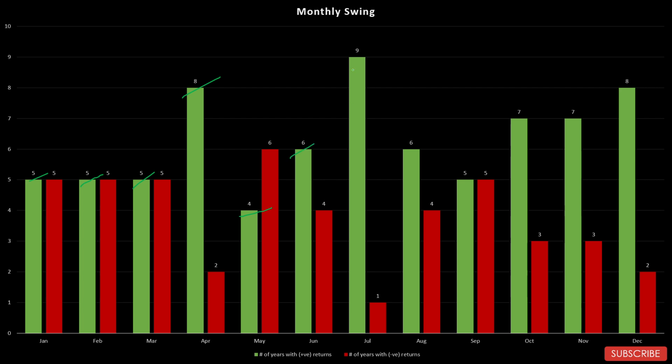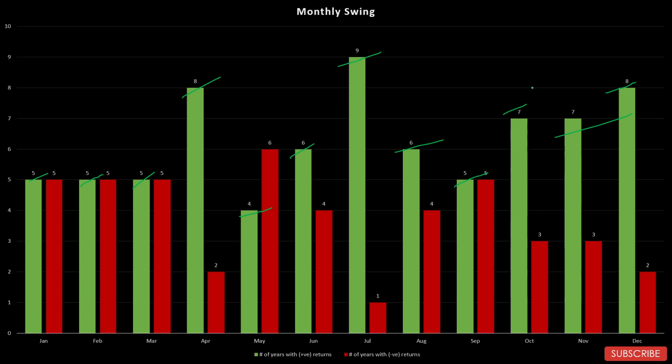July is a very good month for this sector with 9 positive returns. August 5 only. September only 5. October and November 7 positive returns, and December 8 positive returns. So a good month for this sector.